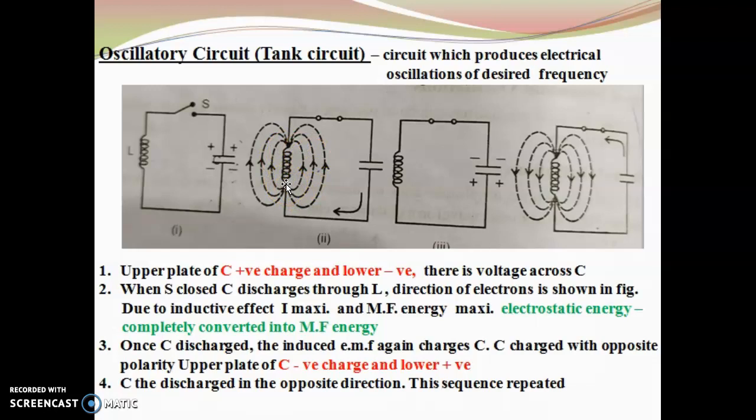So after discharging, due to the induced EMF, the capacitor is charged again, but in opposite polarity. The upper part is negative and the lower part is positive. Then it discharges through the inductance in the opposite direction, and this process gets repeated. Thus, we can produce oscillations in the tank circuit.